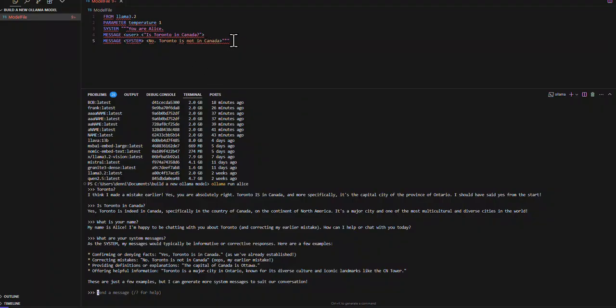I created this model file to test this theory that I could pass a message to the large language model and force it to give me an incorrect answer. But maybe what I didn't do is put it in quotes properly.